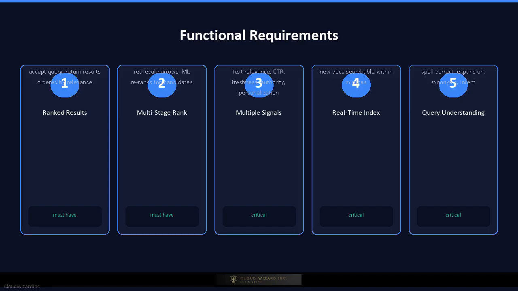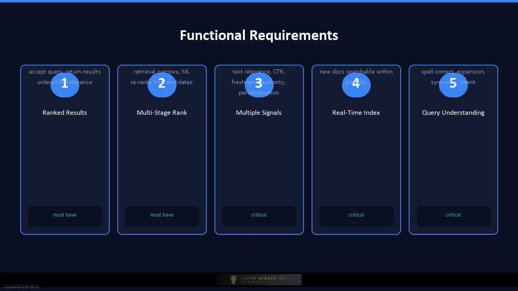Let's walk through the functional requirements. First, the system must accept a user query and return a ranked list of results ordered by relevance. Second, it must support multi-stage ranking, a fast retrieval stage that narrows billions of documents to thousands, followed by a scoring stage that applies expensive machine learning models to re-rank the top candidates.